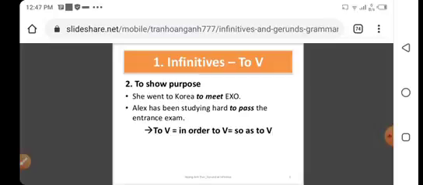Alex has been studying hard to pass the entrance exam. Why has Alex been studying hard? Just for the sake of passing the entrance exam. So to pass is showing the purpose. 'To' plus the first form of the verb is also showing the purpose in the sentence.